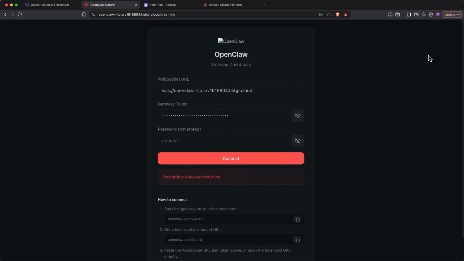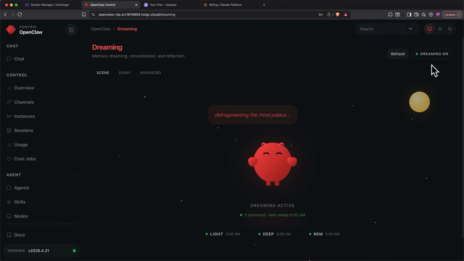Dreaming is off by default because it burns tokens. Those calls show up on your provider bill, like OpenAI or Anthropic, the same place you're already watching for balance. And this is what it'll look like when dreaming is active.